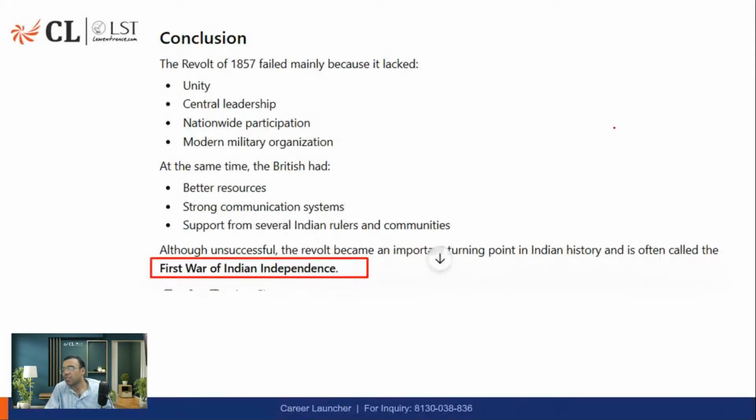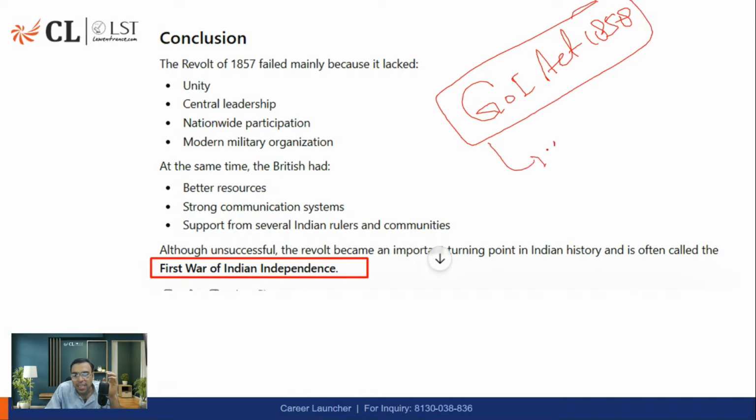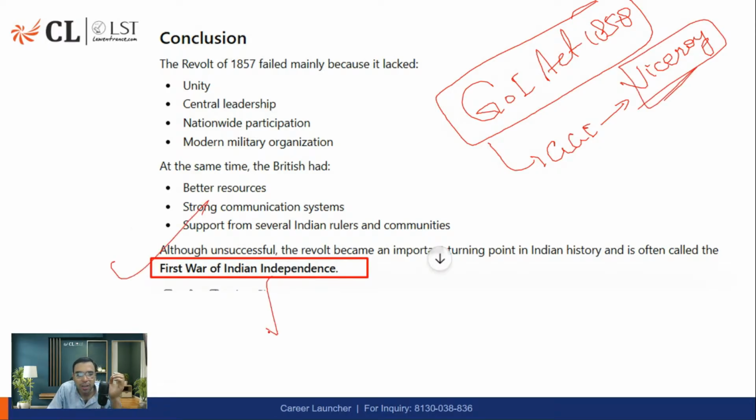Okay. And उसके बाद क्या होता है? There was a law that was passed, Government of India Act 1858. Please read about it. This is very important. And after that, Governor General of India का नाम जो है वाइसरॉय हो जाता है. The name got changed to Viceroy. ठीक है. I've asked you also already the first war of independence. Who said 1857 revolt is first war of independence? V.D. Savarkar. Okay, just have an idea.